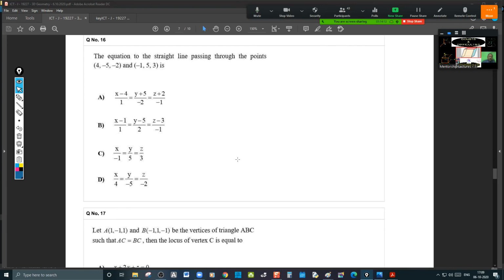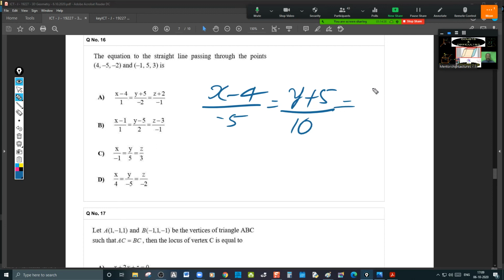Question number 16. The equation of the straight line passing through the points. It's a direct question, I just explained this. This question paper is very easy. x minus 4 by minus 1 minus 4, minus 5, y plus 5 divided by 5 plus 5, 10, and z plus 2 divided by 3 plus 2, 5. That's what it is. So divide by 5, minus 1 minus 5, divide, 1, minus 2, minus 1, 4, 5, 2. This is the answer. That's it.